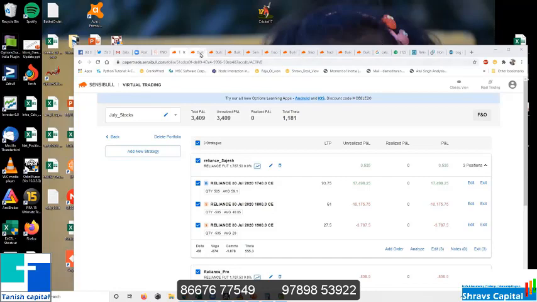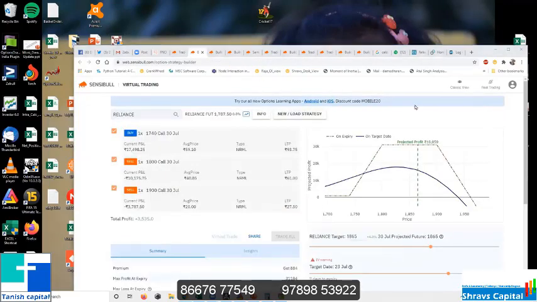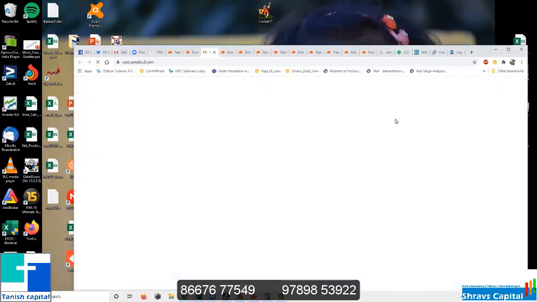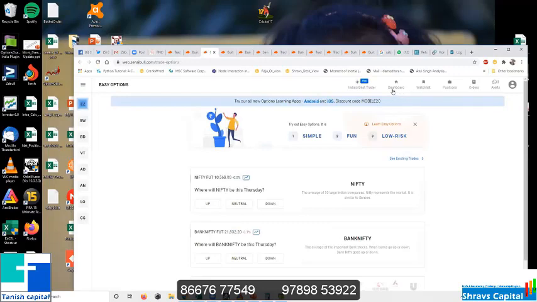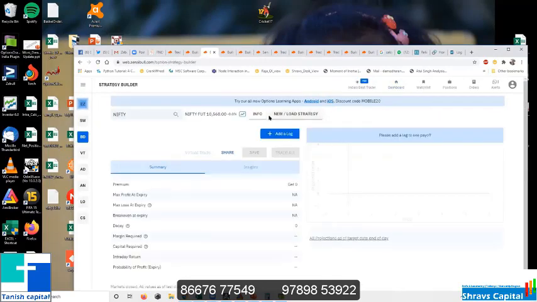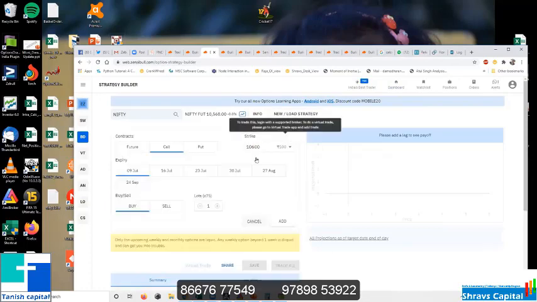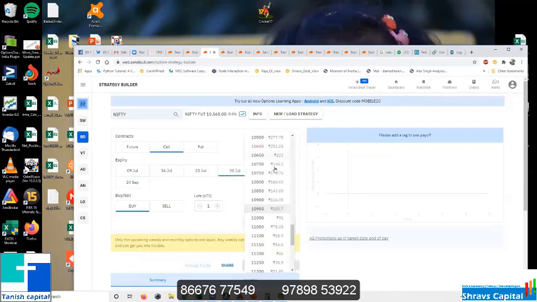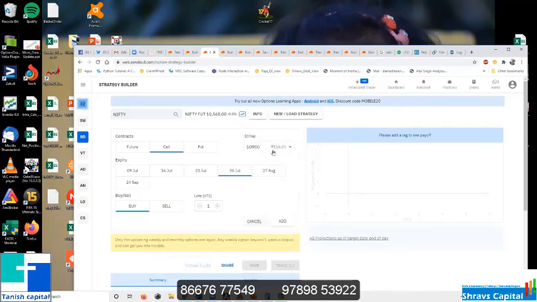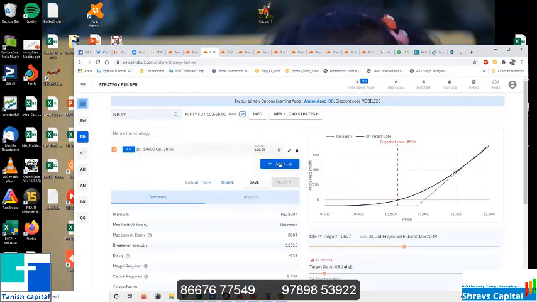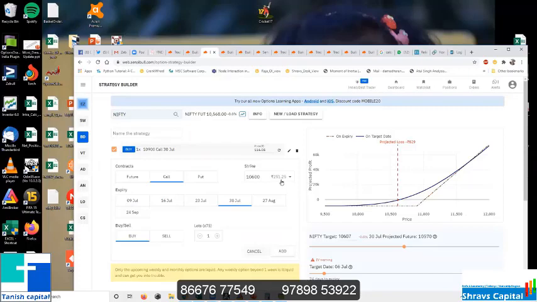I will tell you, with a broad-based view, if you want to take only one position. So I'm just initiating a fresh dashboard, strategy builder. So I'm Nifty, add a leg. I am trading the 30th July monthly. So whatever you're planning, 10,900. My expectation is from here, it can stop at 10,900. I am buying that.